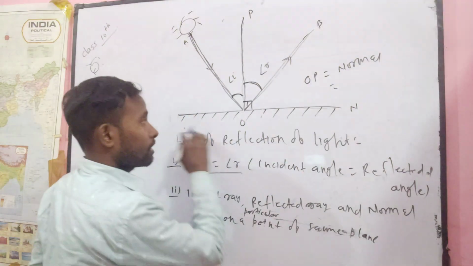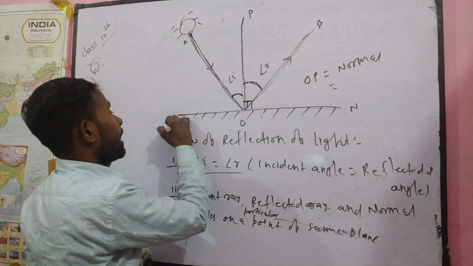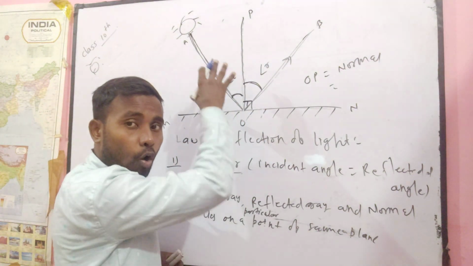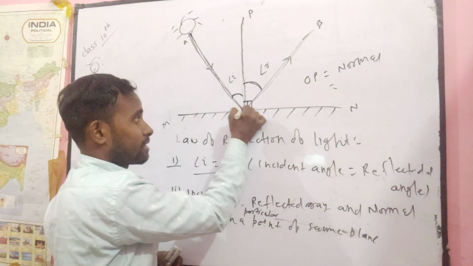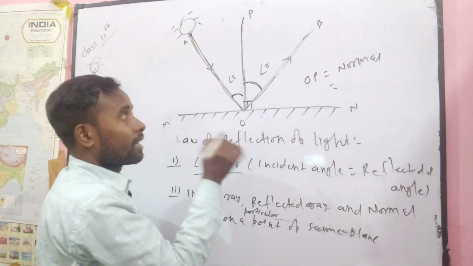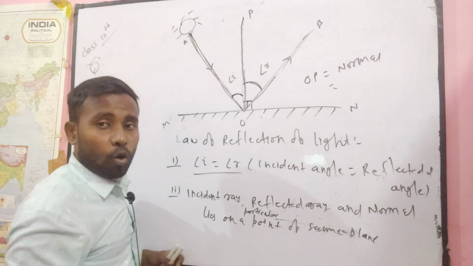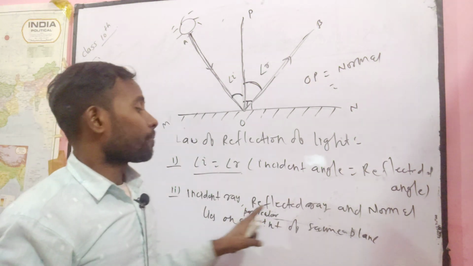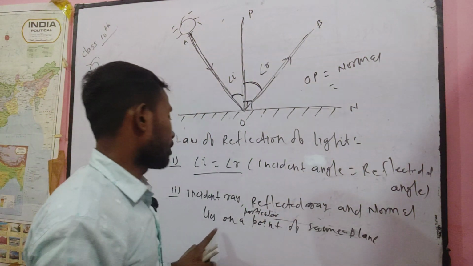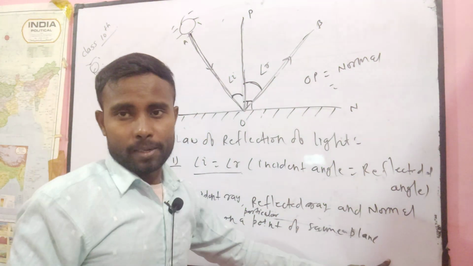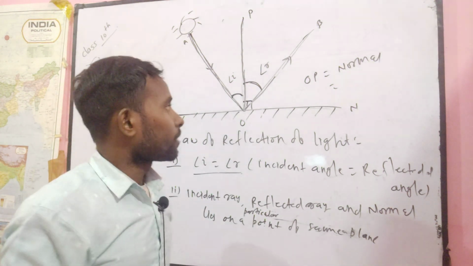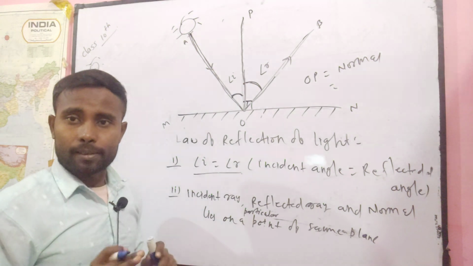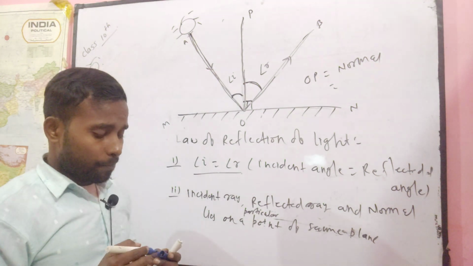This is your plane MN and MON, and on this plane all these light rays fall. You can see the point at which all these meet. So you can easily write: incident ray, reflected ray, and normal lie at a particular point of the same plane. Very easy to understand. Now this is the law of reflection of light. I think you understand very easily.